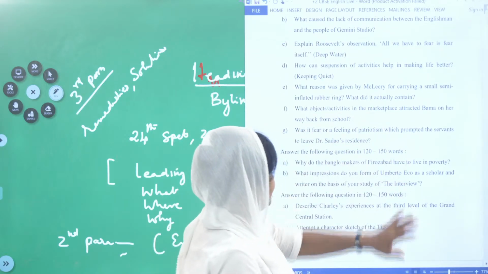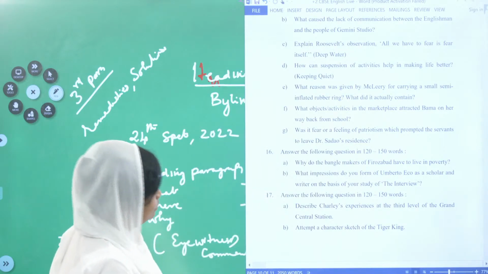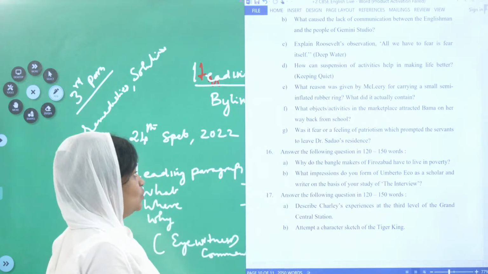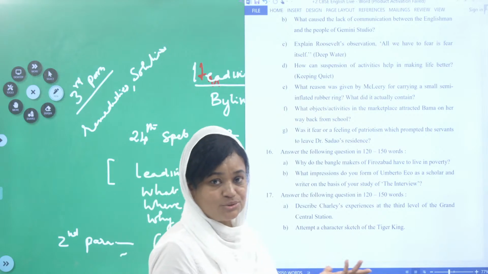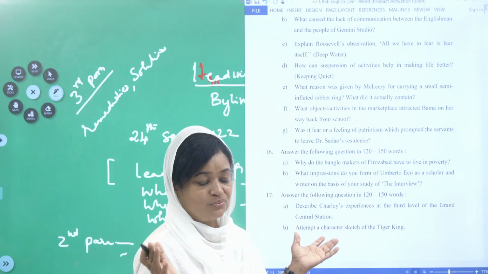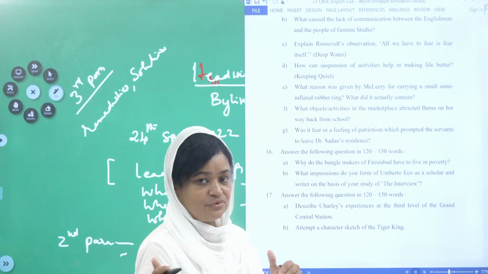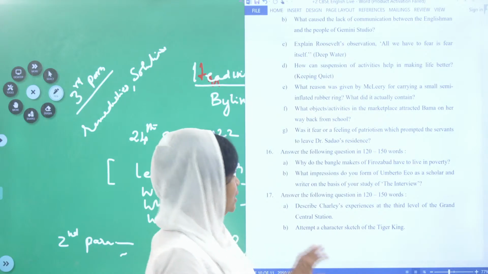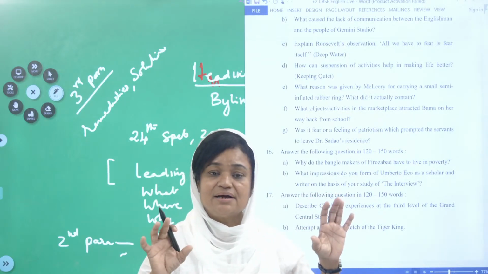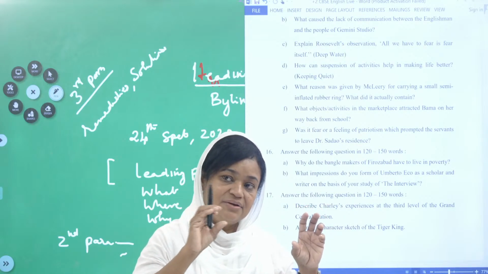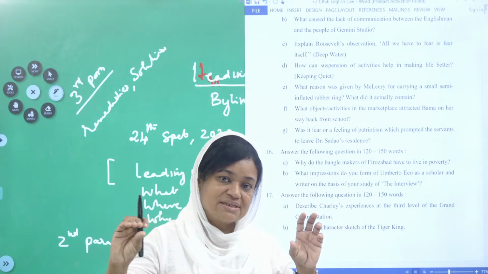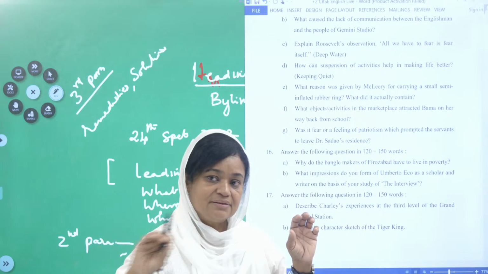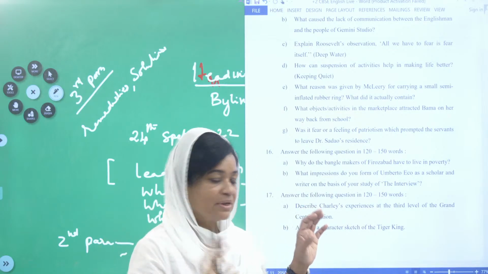What reason was given by McCleary for carrying a small semi-inflated rubber ring? What did it actually contain? You know the story. So you have to explain what McCleary was doing, but keep the word limit. And children, while writing the answer, please write from which lesson, and what is the role of the character there. By starting that, you can answer.